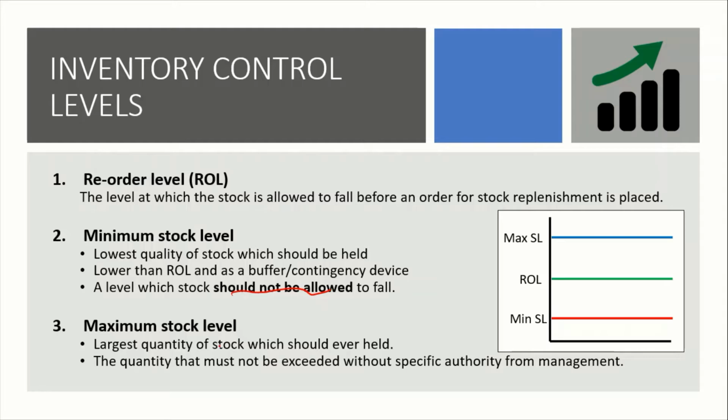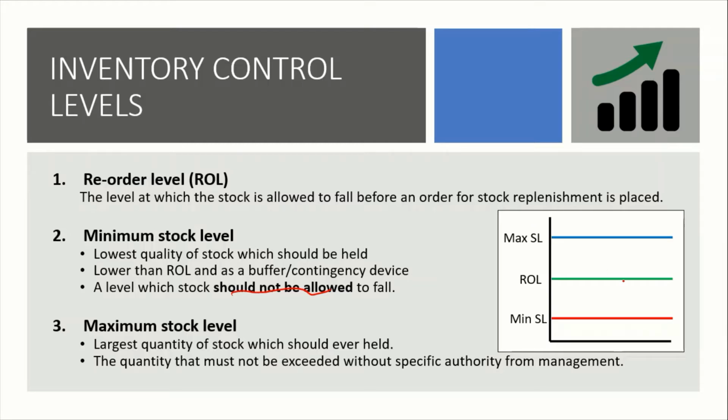So maximum stock level is the largest quantity of stock which should ever be held. The quantity that must not be exceeded without specific authorization from management. So maximum stock level adalah quantity stock yang maksimum yang patut ada dalam storage kamu dan sepatutnya tidak lebih, kecuali bersebab lah.